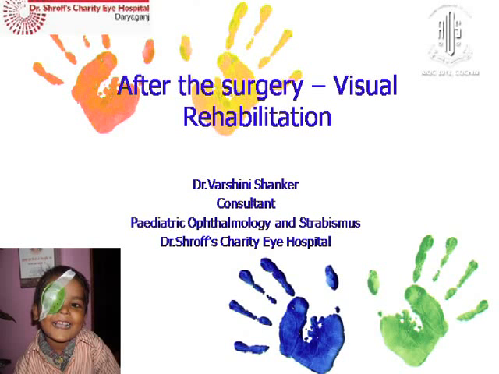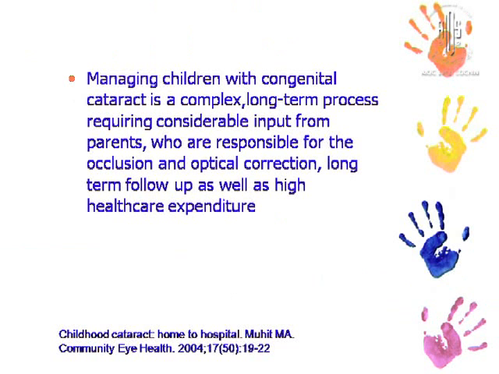I will be kickstarting this instruction course by first enumerating the magnitude of the problem of pediatric blindness. So let us start with a few definitions. A child is any individual whose age is less than 16 years. Blindness has been defined as a corrected visual acuity in the better eye of less than 3/60, and severe visual impairment is considered to be a corrected visual acuity in the better eye of less than 6/60.